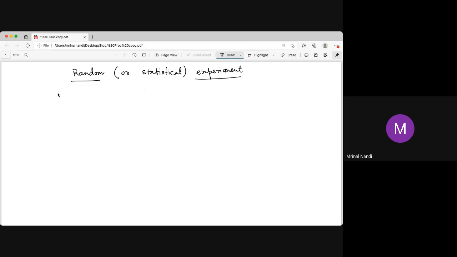Number one, all the outcomes of this experiment are known in advance. Something like tossing a coin. If I toss a coin, then all the possible outcomes are either head or tail. So there are 2 possible outcomes.